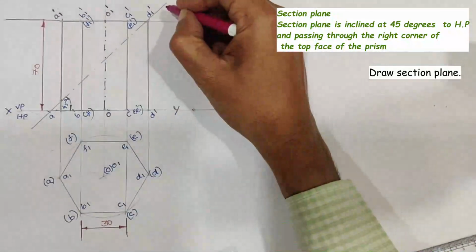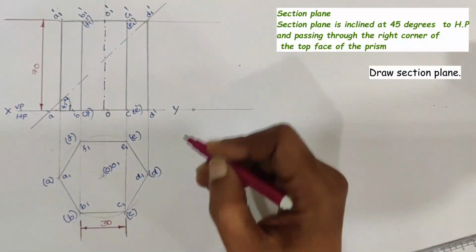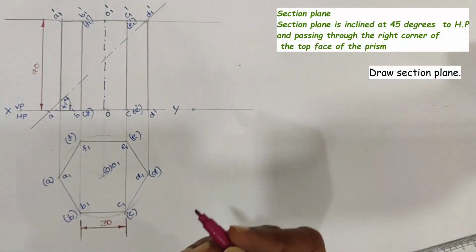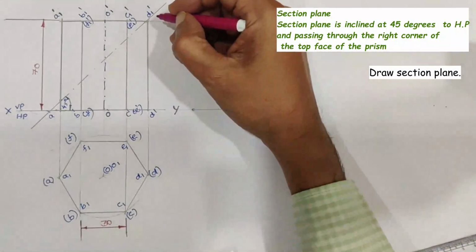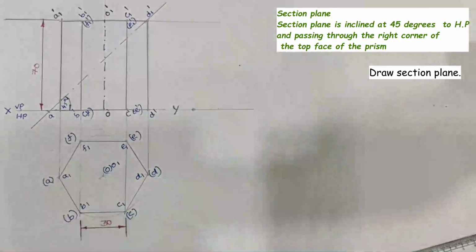This is the section plane which is making an angle of 45 degrees to the HP and passing through the right side top corner of the extreme face edge of the hexagonal prism. So it is passing through the D1 dash point.